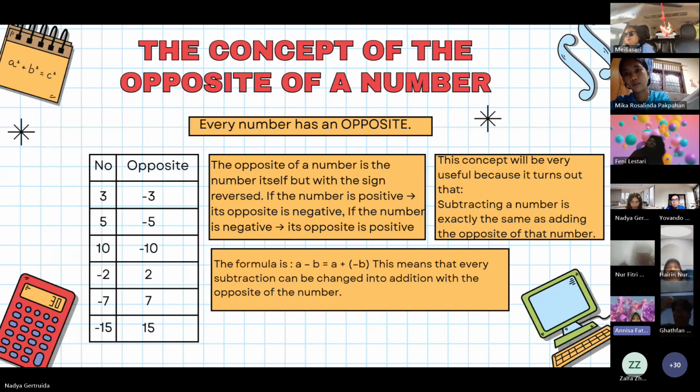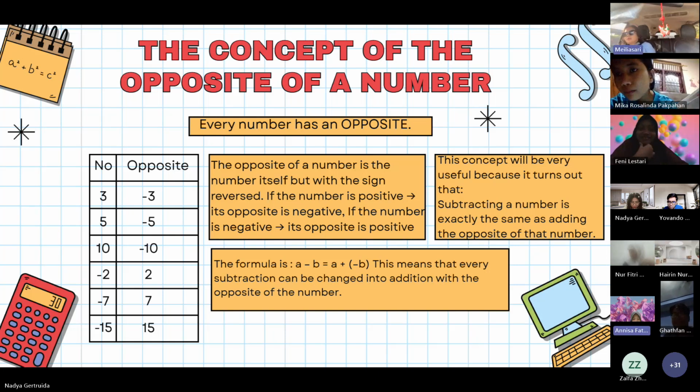This means that every subtraction can be changed into addition with the opposite of the number. This is the key to understanding all operations with negative numbers. With this formula, we do not need to memorize many separate rules. Just remember this one formula. We can work on various subtraction problems, including using negative numbers. This is what becomes the bridge between the world of ordinary addition and the world of negative numbers that often confuse people.